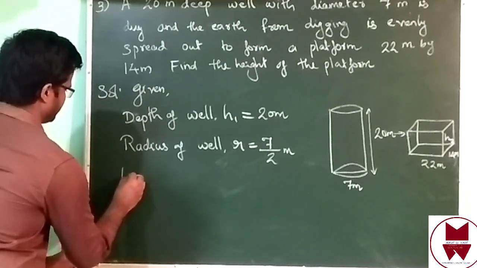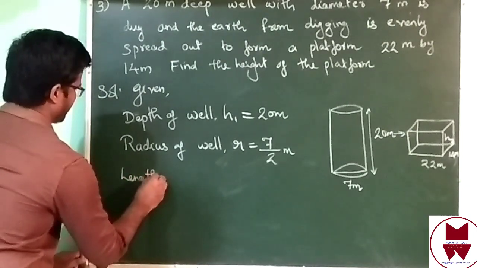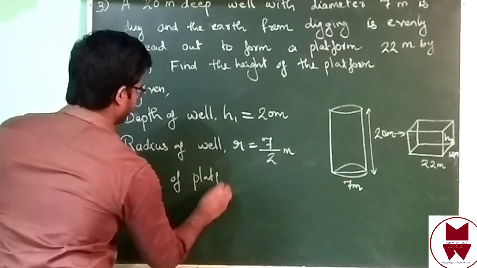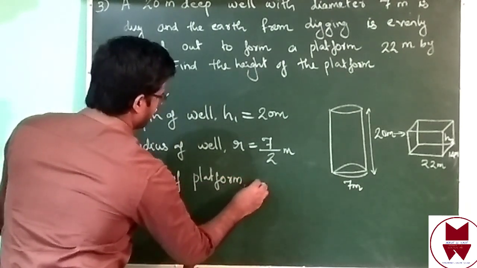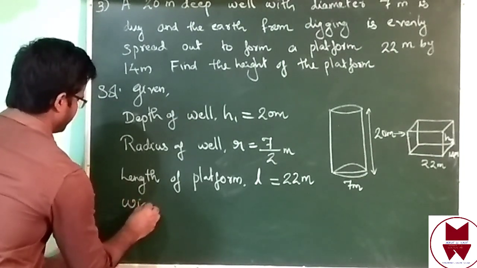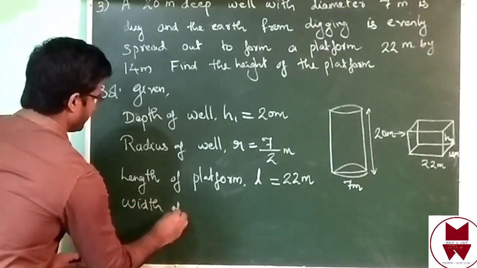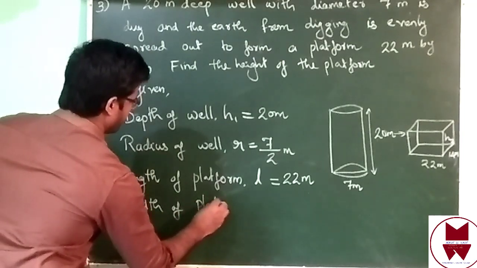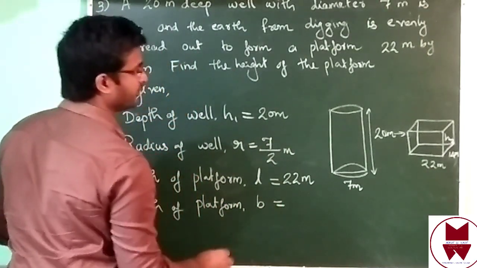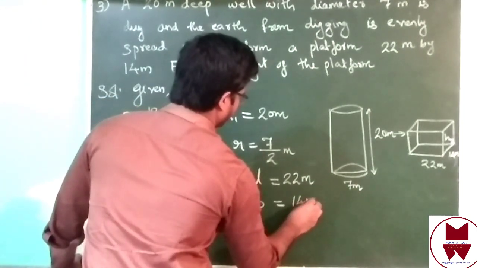Then length of platform l equal to 22, width of platform small letter b equal to 14 meter.